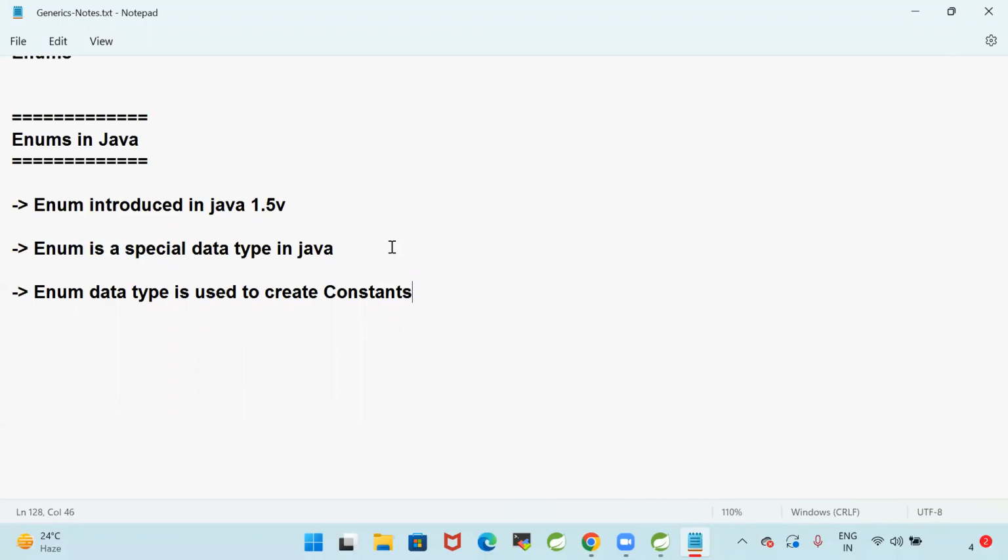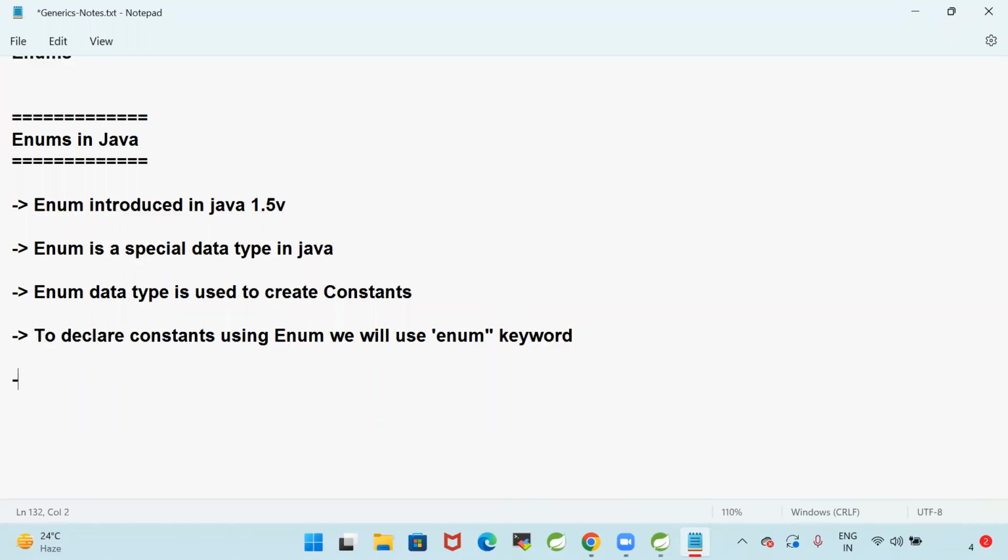Enum was introduced in Java 1.5. Enum is a special data type in Java, used to create constants. To create enum constants, we will use the enum keyword. Enum is nothing but enumeration. Enum stands for enumeration.